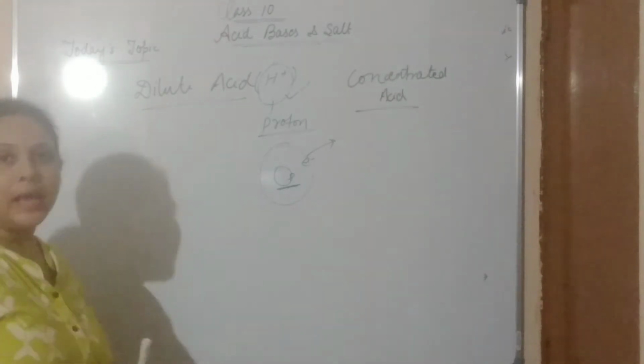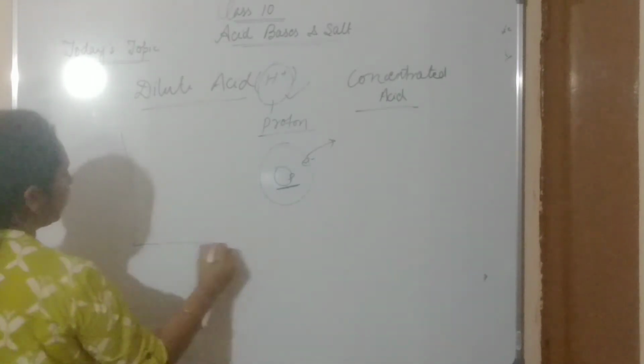Now what is dilute acid? Let's take an illustration here.